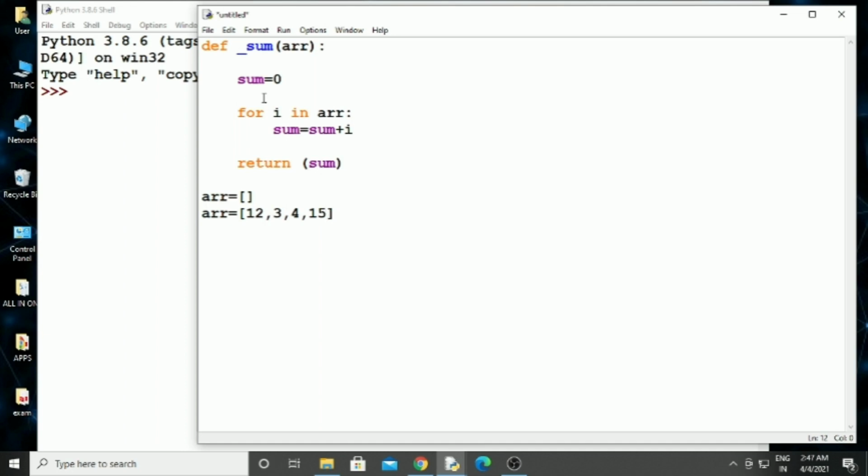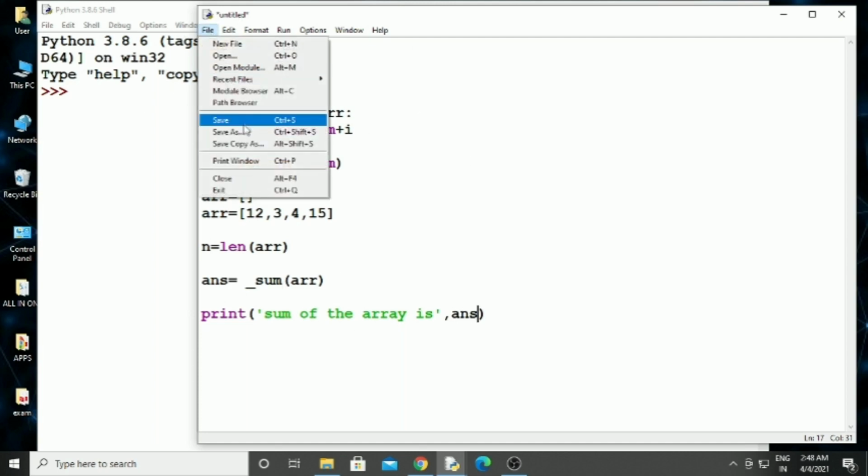Then next line, n is equal to len(r). Answer is equal to _sum(r). Then next print("sum of the array is", answer).